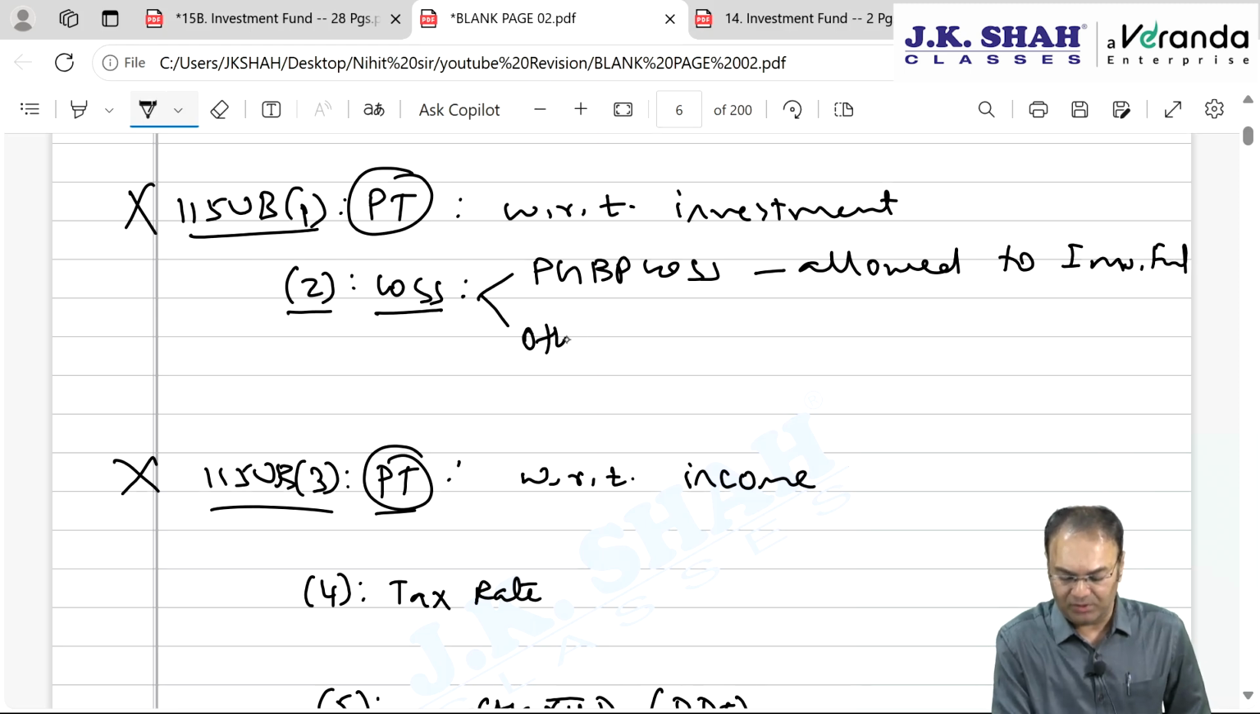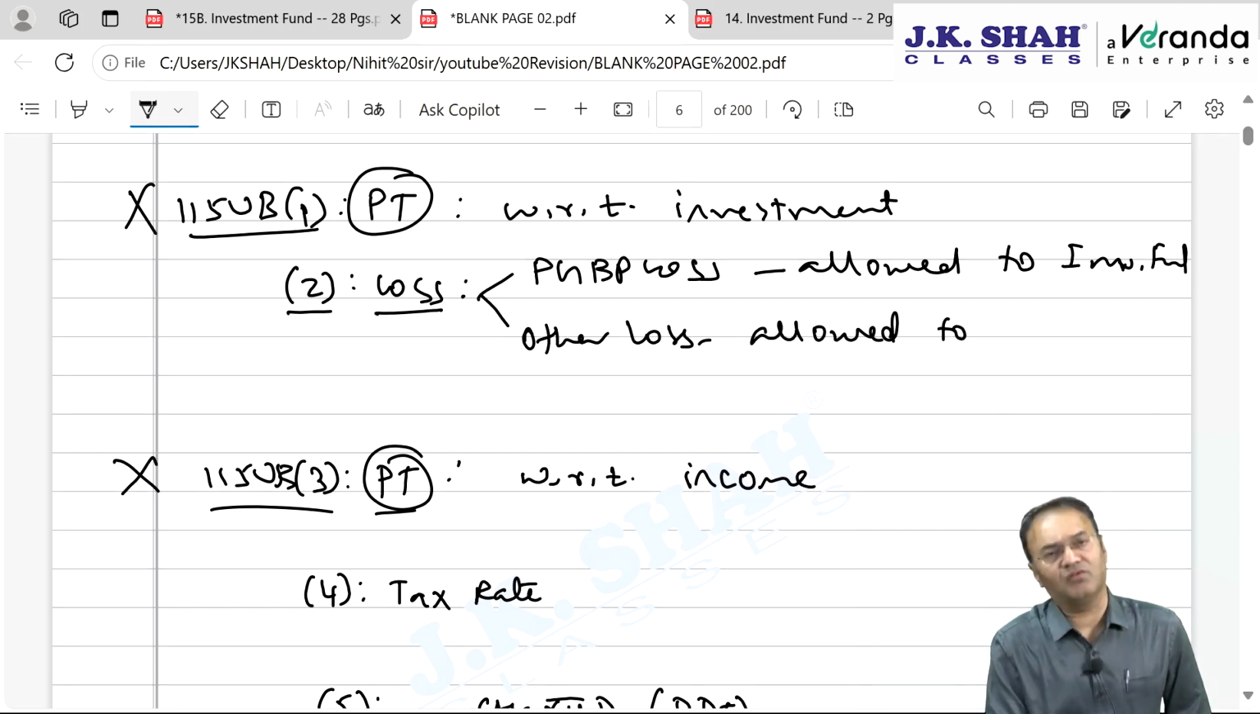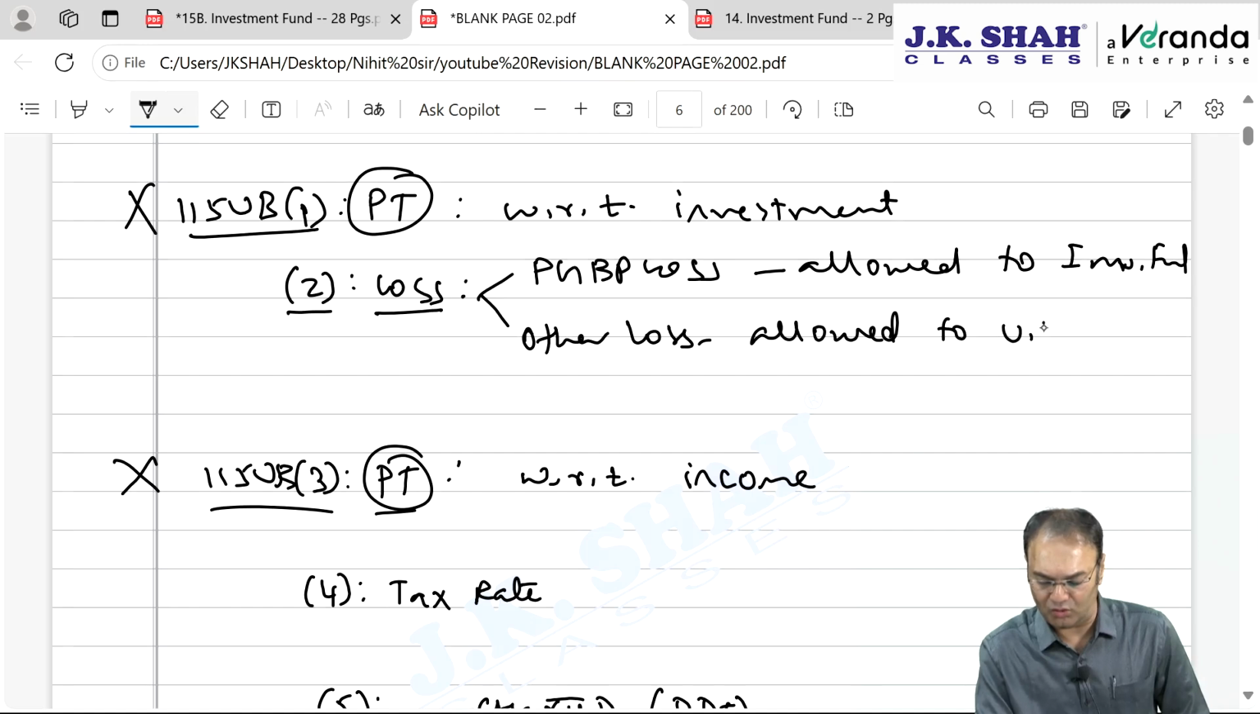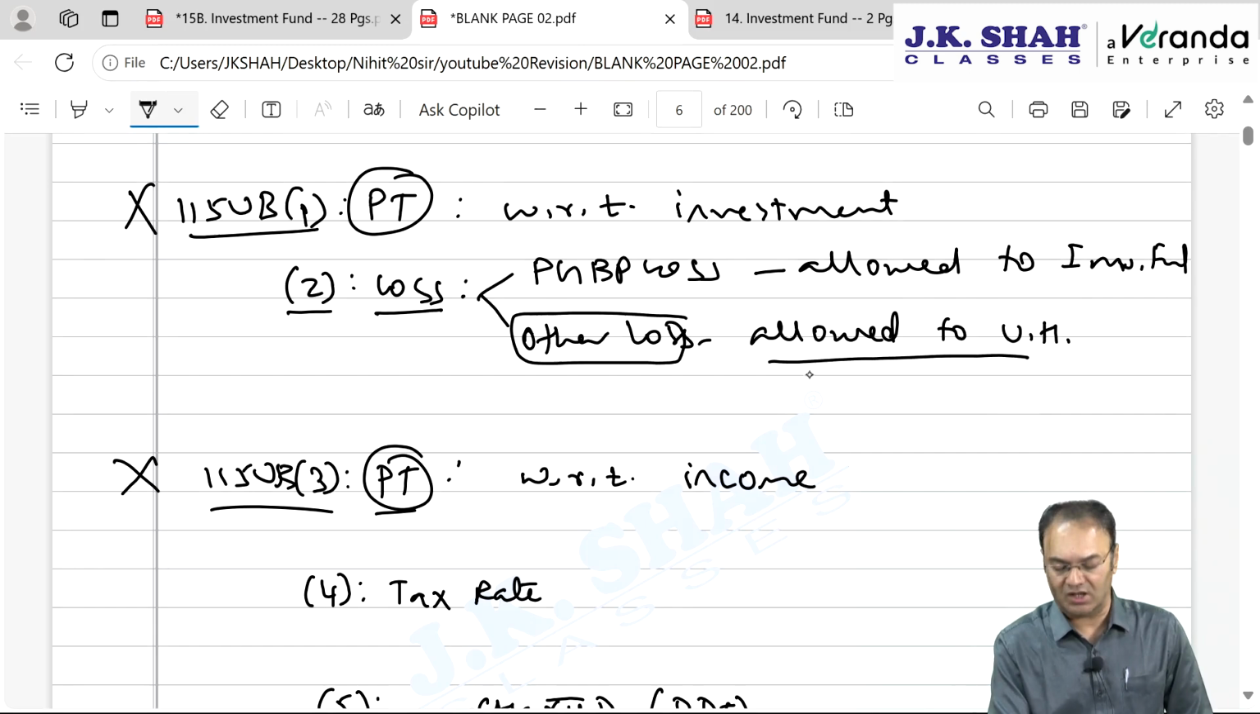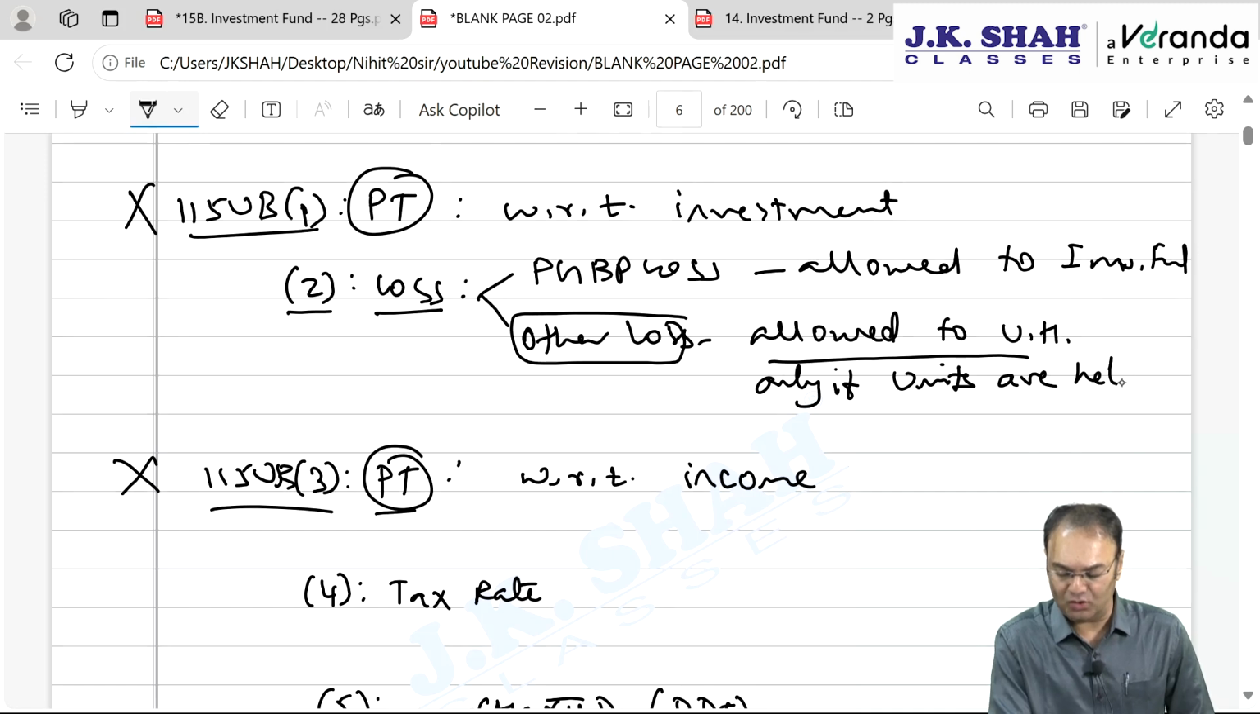And other than PGBP loss, other loss will be allowed to be carried forward for the normal period, 8 years then 8 years, 4 years then 4 years, unlimited period then unlimited period. Other than PGBP loss like capital loss, long term, short term, other source loss will be allowed to unit holder. But will be allowed to unit holder subject to condition that only if units are held by unit holder for more than 12 months.